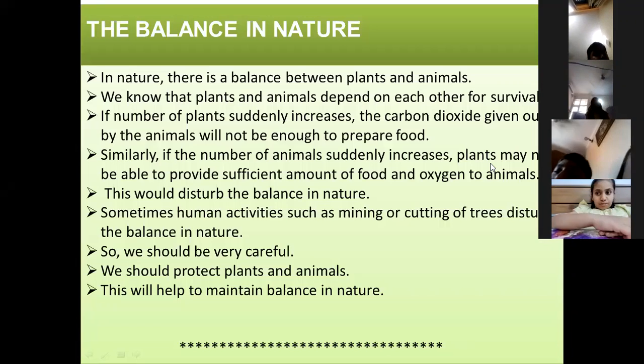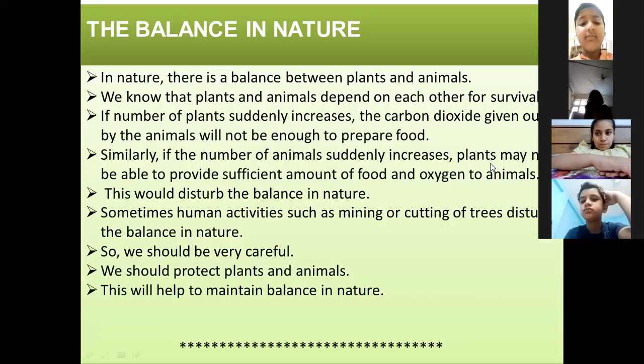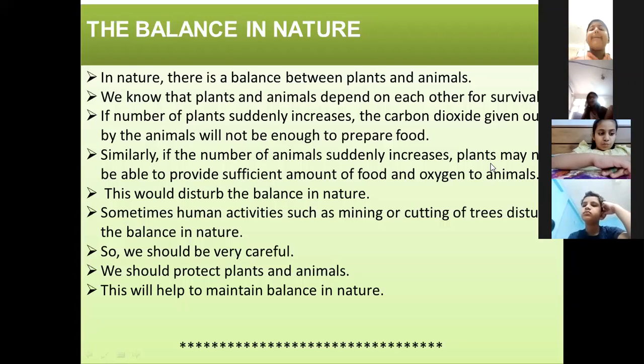Plants and animals, how do they depend? Plants give out which gas? Plants take in carbon dioxide and give out oxygen. And animals? Ma'am, they give out carbon dioxide and take in oxygen. Very good. Very nice, Kashika. In that way, there is a balance in our atmosphere.